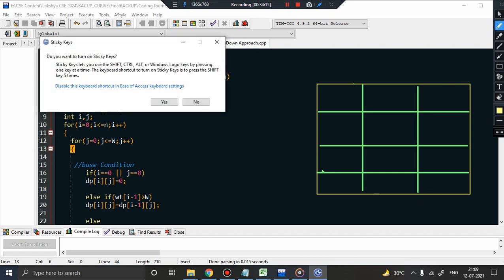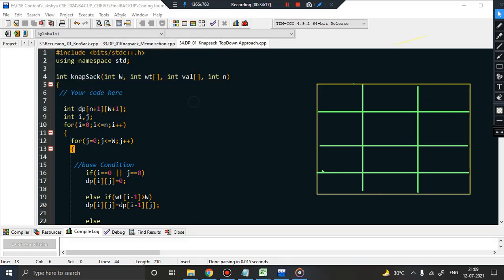Now what was this basically? I'm sorry. So this was basically 0, 1, 2, 3. And you remember this is nothing but the number of items, and I will take care of that. And this is nothing but the capacity of knapsack, and j will take care of that. So this is 0, 1 and 2. Initially we are filling it with 0, right? So now it will not be filled with 0 at once. Okay, remember it will not be filled with 0 at once.